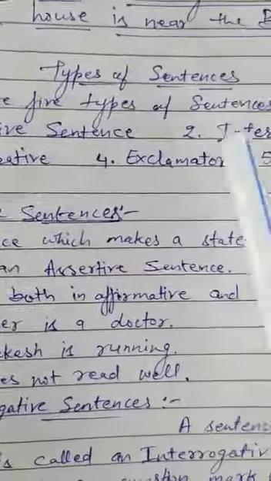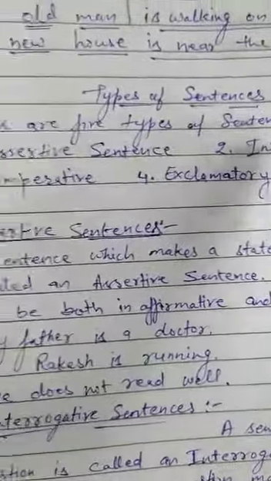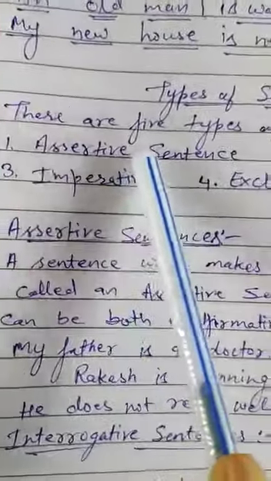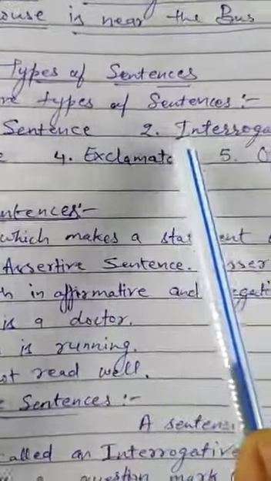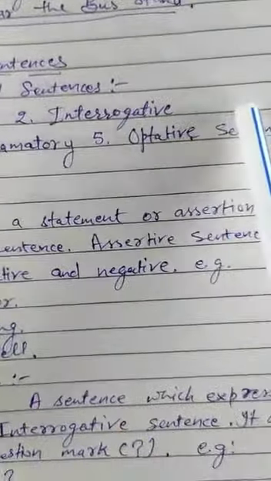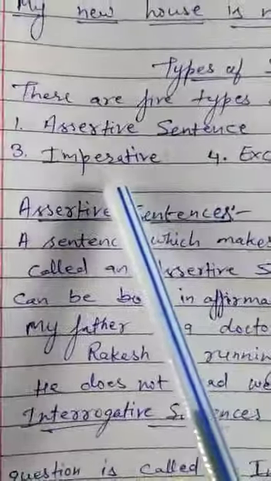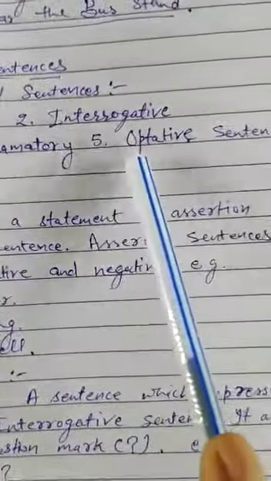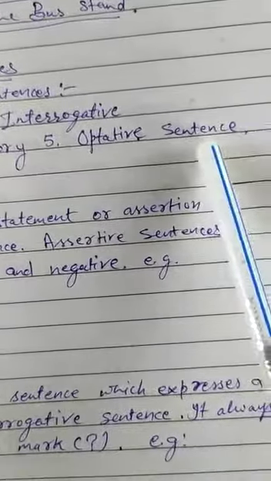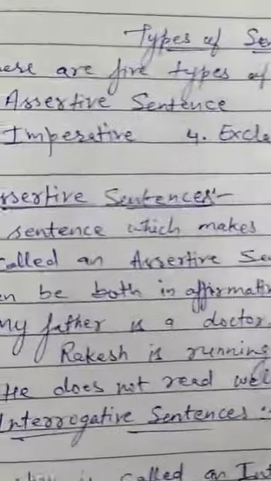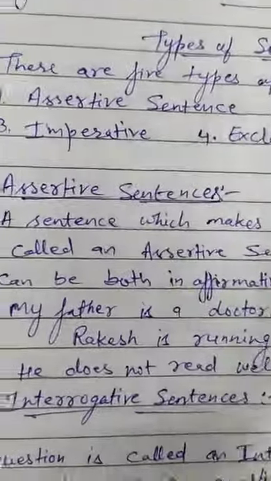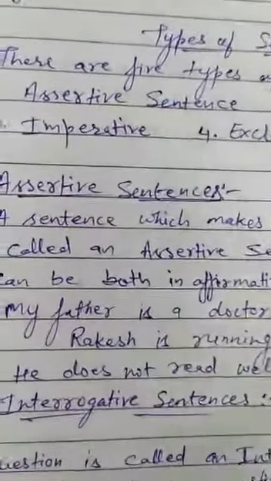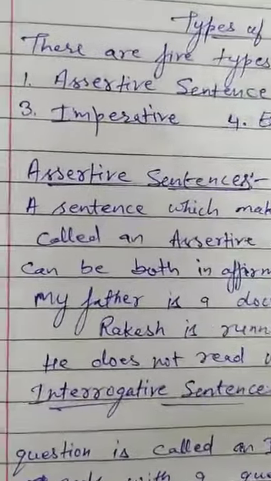There are 5 types of sentences. First is the assertive sentence, second interrogative sentence, third imperative sentence, fourth exclamatory sentence, and fifth is the optative sentence. Now we will discuss each type of sentence.